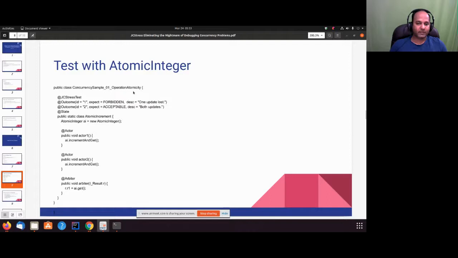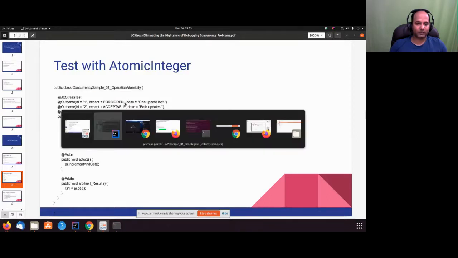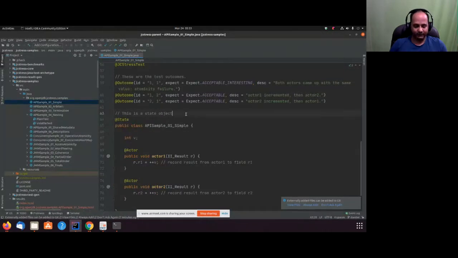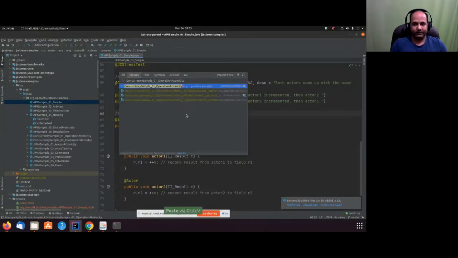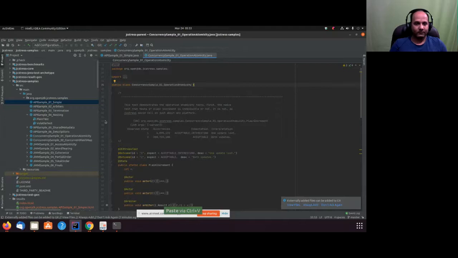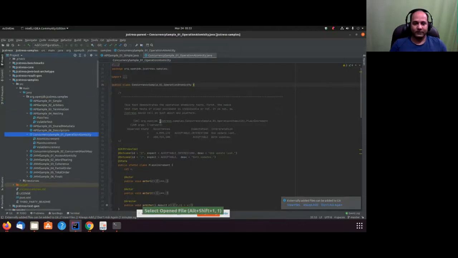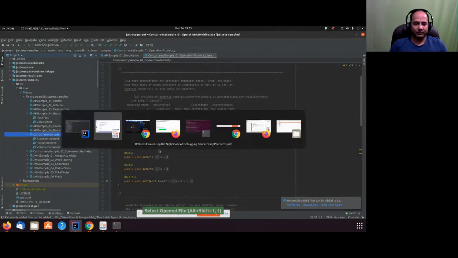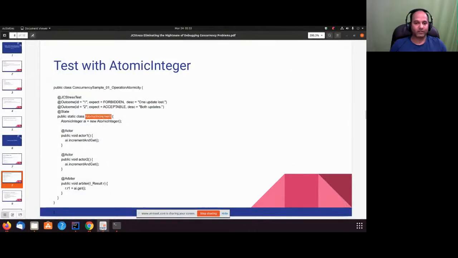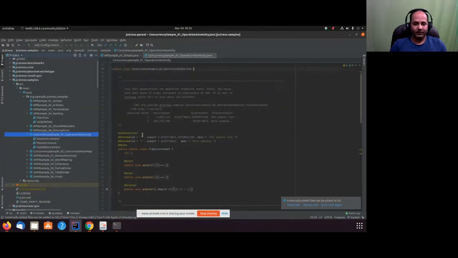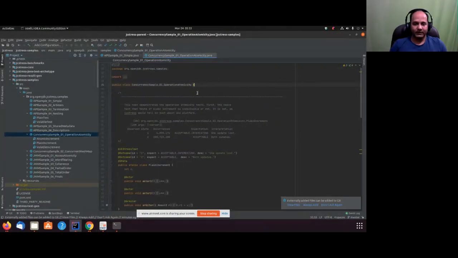I will try to open this in IntelliJ and I'll show you that. I think that would be better. So this is the test I was showing you here, atomic increment. Now if you look at this test, it is different.